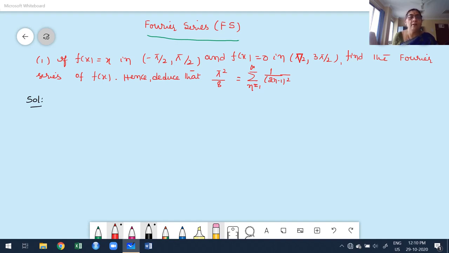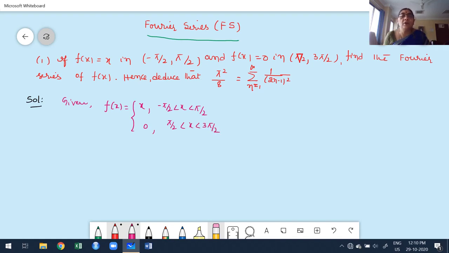Okay. Now here the first step is to rewrite the given function. The given function is actually a splitting function, but it is given in a theoretical way. What is my f of x? F of x is x in the interval minus pi by 2 to plus pi by 2, and 0 in the interval pi by 2 to 3 pi by 2. This is the given function.